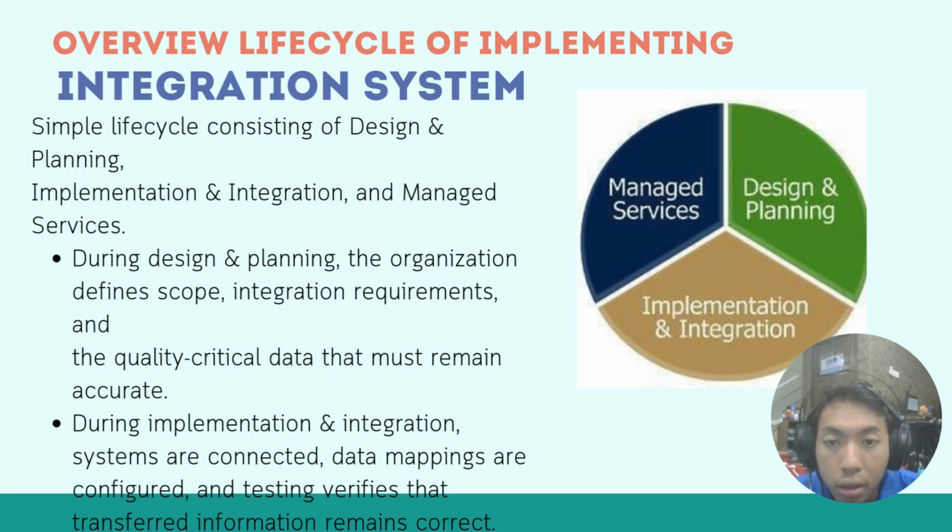After that is implementation and integration, where the systems are connected. This is the part where we connect the systems, map the data, configure the systems, and verify that they are working properly.